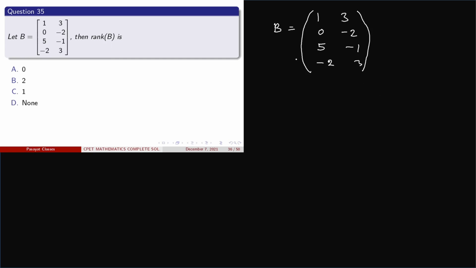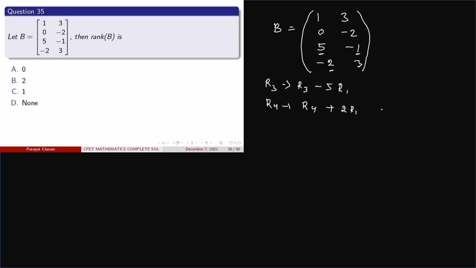So our aim is to reduce this term and this term to 0, and in another step this term and this term is 0. So applying row reduction, we can conclude that first of all perform R3, because in this case this one is 0 is already present. So R3 is replaced with R3 minus 5 time of R1, and R4 is replaced with R4 plus 2 time of R1.